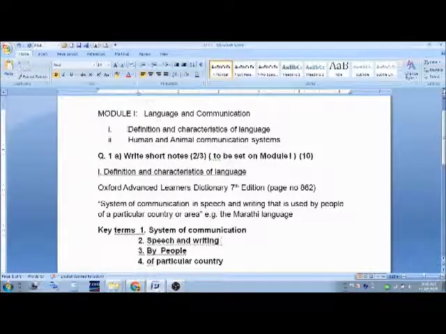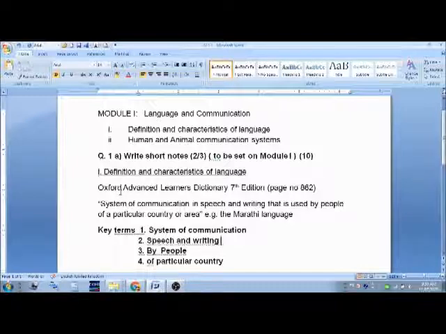Second point is human and animal communication system. On this module short notes will be asked. There will be 3 short notes, out of which you have to write 2 short notes. Each short note will be for 5 marks. Let's first begin with the subpoint definition and characteristics of language.